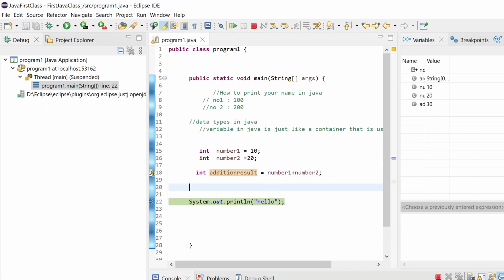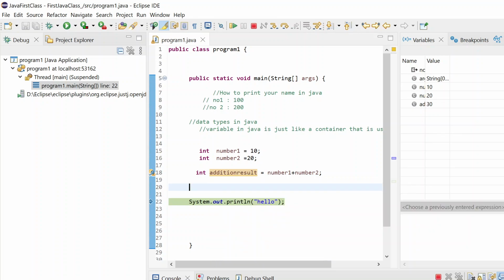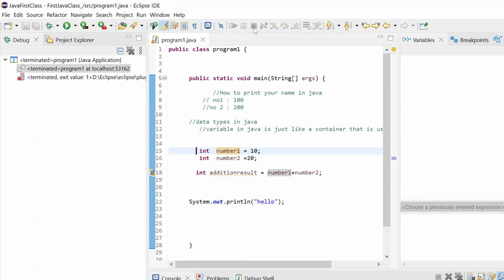So if anyone is facing any issue, just debug this. You will understand very easily how the values are coming into the variable. This is our variable, which is of type integer. Integer is one data type. Different data types are there in Java, like string, long variable, integer variable. We will discuss everything. As of now, if you want to terminate in between, just say terminate.